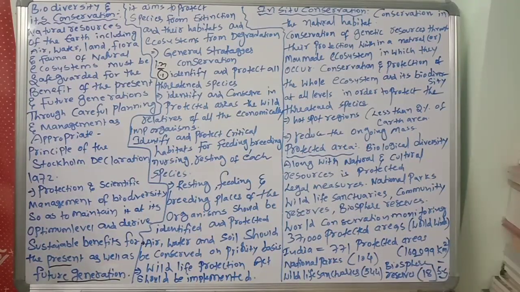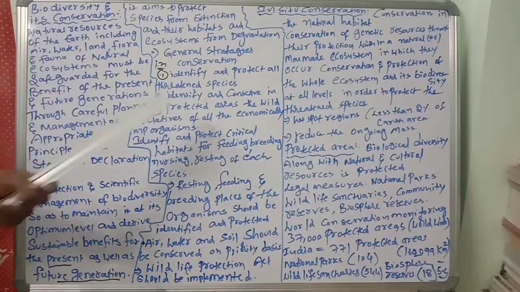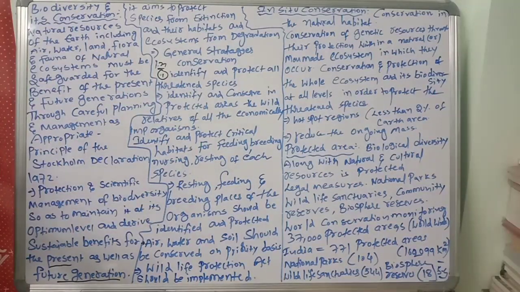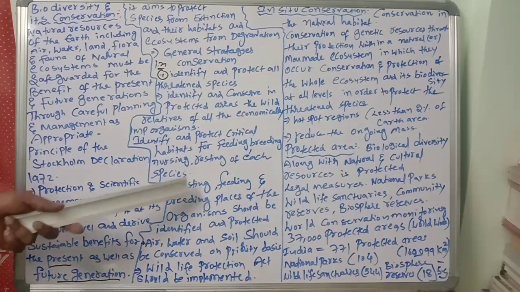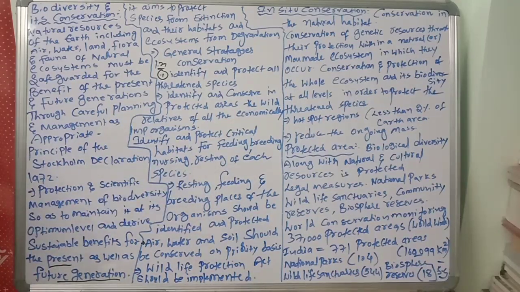Number one, identify and protect all threatened species. Identify and conserve in protected areas the wild relatives of all the economically important organisms. Identify and protect critical habitats for feeding, breeding, nursing, resting of each species. The resting, feeding, breeding places of the organism should be identified and protected.